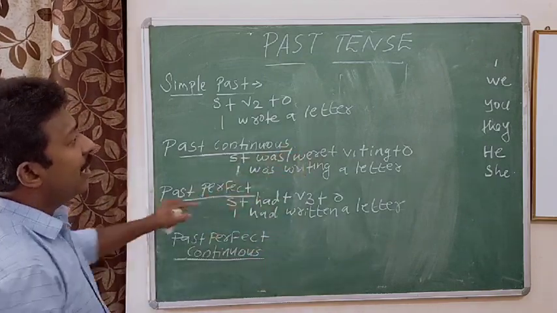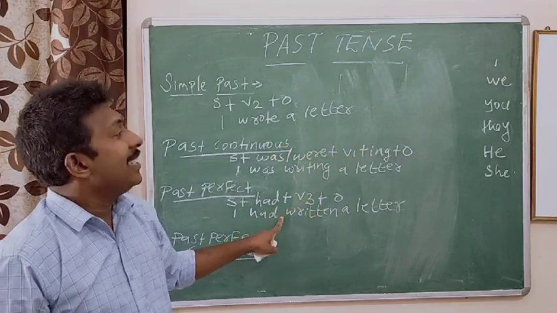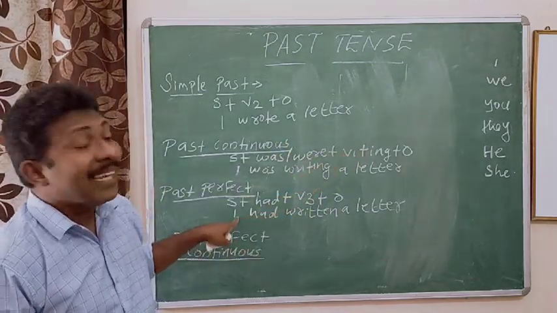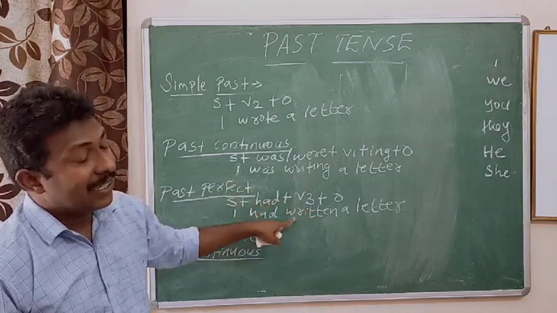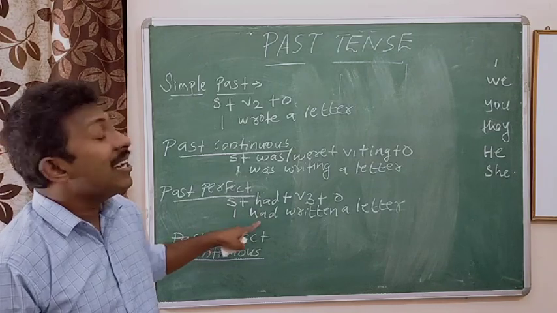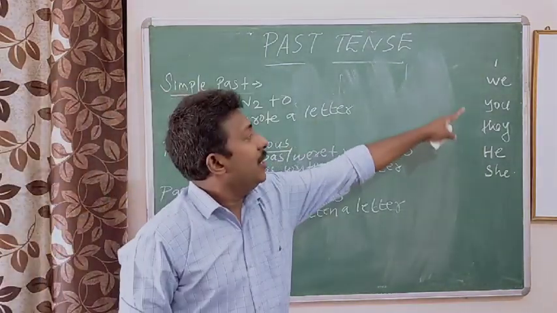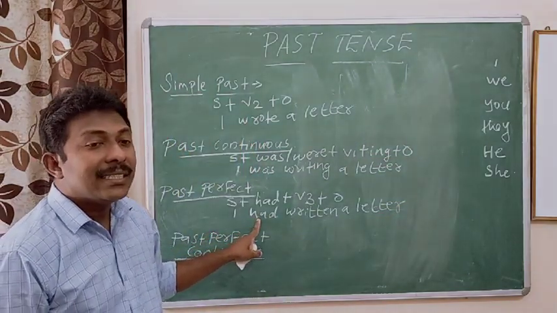In the same way, if I had written a letter changes into we had written. If it is you, you had written. If it is they, they had written a letter. If it is he, he had written a letter. If it is she, she had written a letter. So here, I, we, you, they, he, she, whoever the subject is, there won't be any change in had.